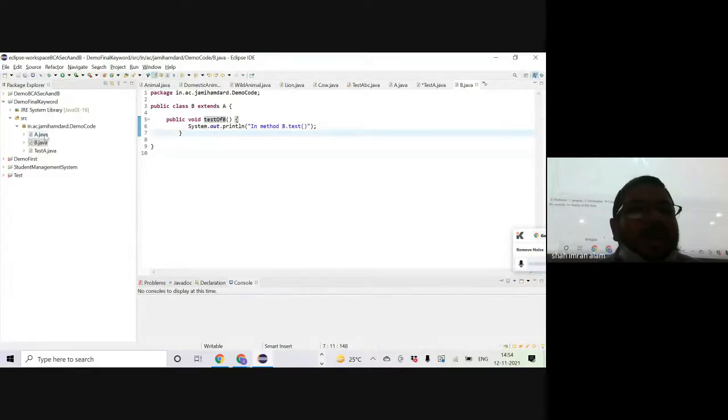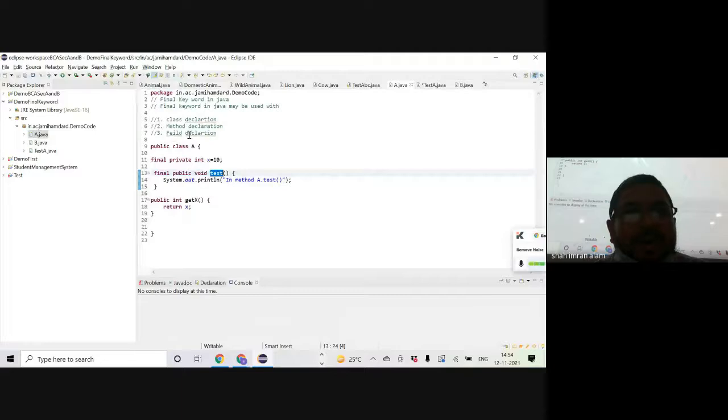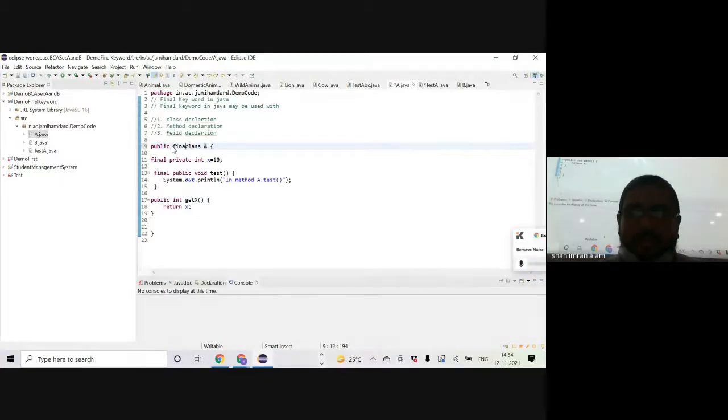Okay. Now we have seen the meaning of the final keyword with the field, and we have seen the meaning of the final keyword with the method. Now let's see what the meaning of the final keyword is with the class declaration. Here, line number 9 is the class declaration of class A. If this declaration is public final, now this class A is final. I have declared this class A as final. Okay, let me save the code.